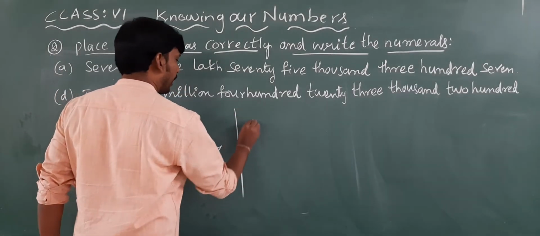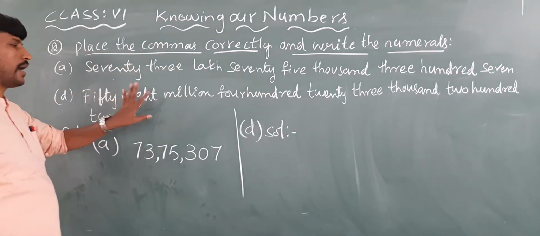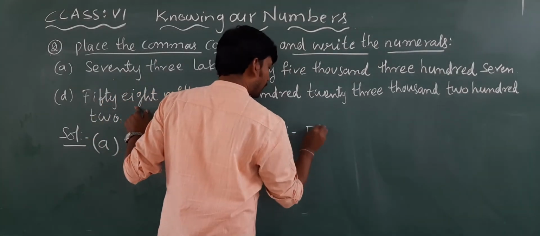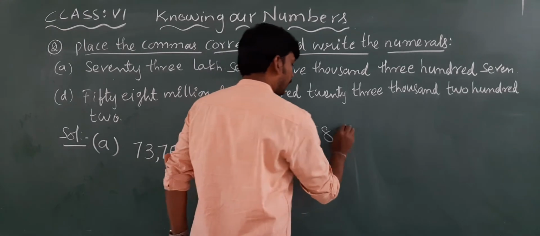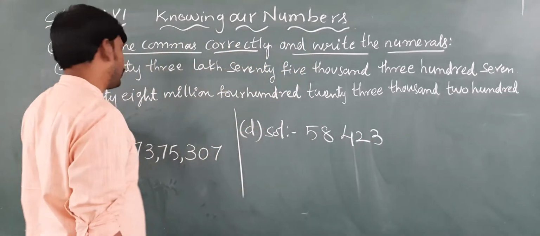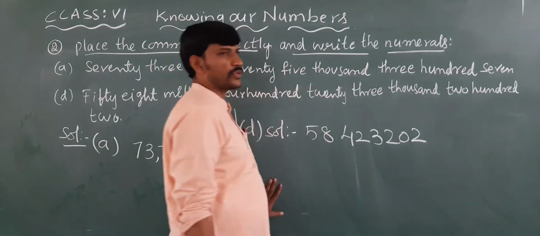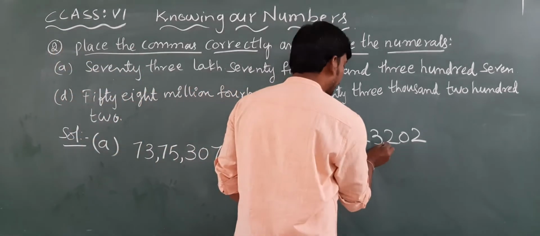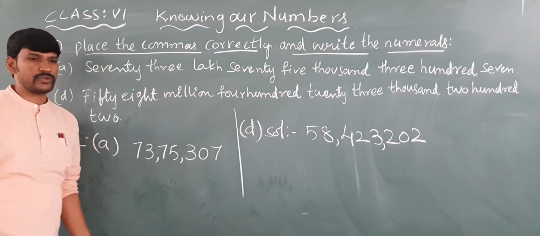Next, B solution. Here it is 58 millions 423,202. Children, where should we keep the commas here? It is an international system, so for every 3 digits we keep the commas. Isn't it? Copy these two.